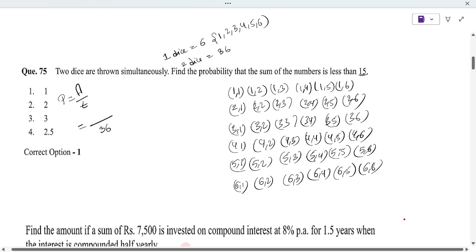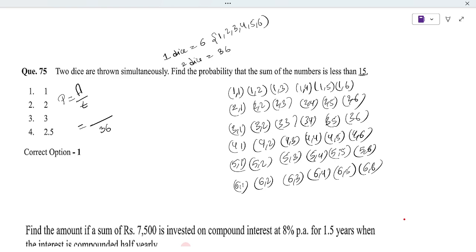Find the probability that the sum of the numbers is less than 15. We need to find that first. 1 plus 1 is 2, less than 15. 1 plus 2 is 3, less than 15.